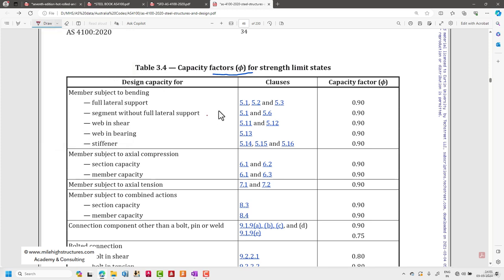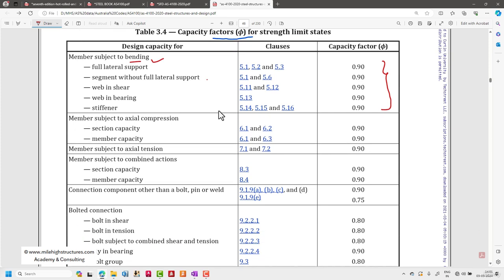Here you can see that for members subjected to bending, the factor is 0.9, a standard number. For members subjected to axial compression, we can simply again take 0.9. For axial tension, again it is 0.9. For members subjected to combined actions, it is again 0.9.